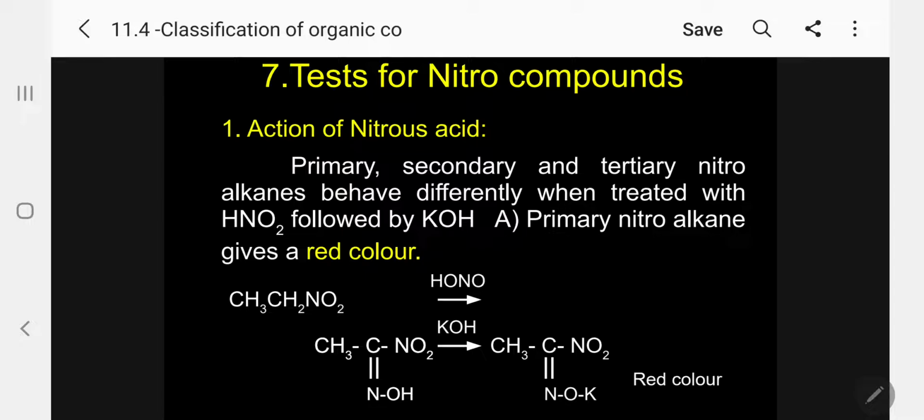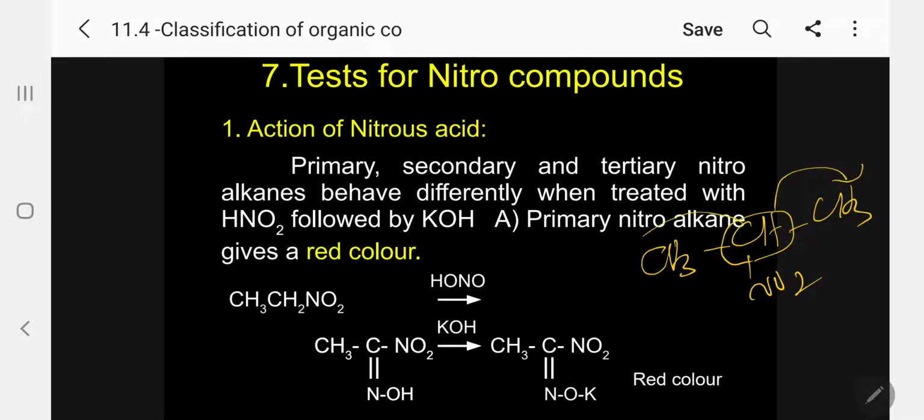What is secondary? Kindly follow. Secondary means CH3, CH, NO2, this is CH3. This is nitropropane. So this is attached to one carbon. Further, this carbon is attached to 2 other carbons. This is secondary.